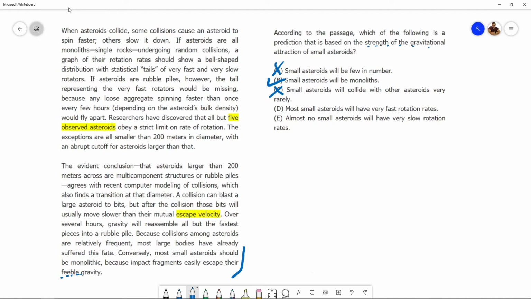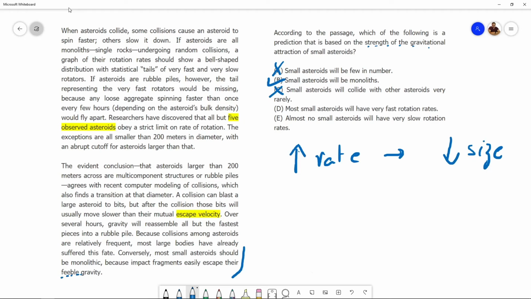The fourth one, most small asteroids will have very fast rotation rates. Now, we can very easily fall into this trap if we're not careful. What we know from the passage is that if an asteroid rotates at a fast rate, so if the rate is high, then the size of the asteroid will be small.